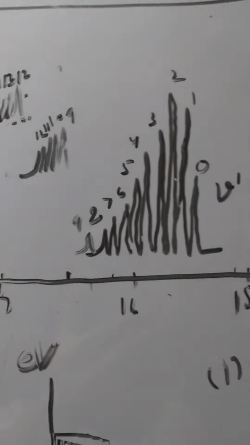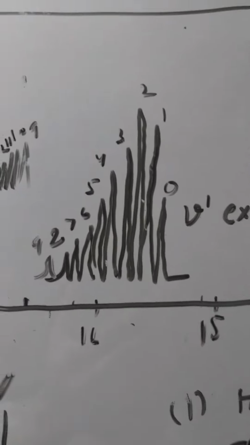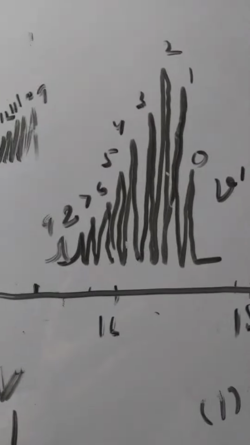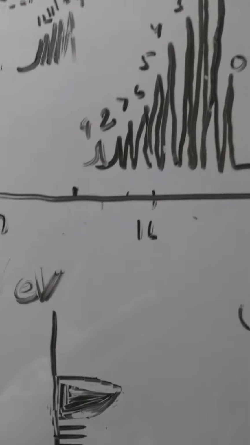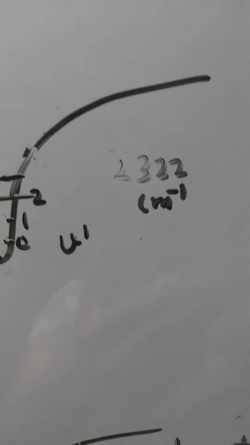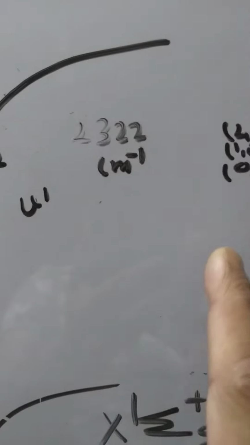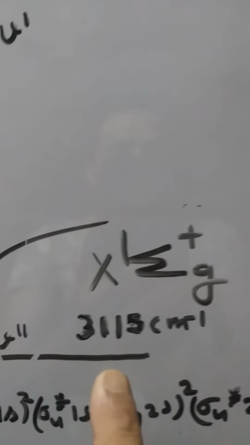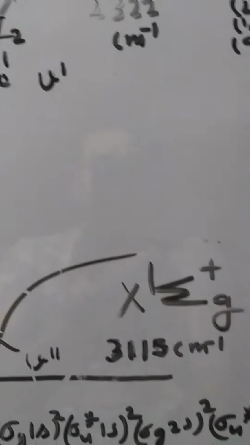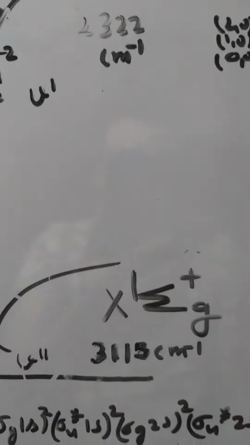From the spacing of these lines we can easily find out the omega e bar value, that is the equilibrium oscillation frequency of the excited state, which comes out to be 2322 centimeter inverse compared to the ground state, which is 3115 centimeter inverse.